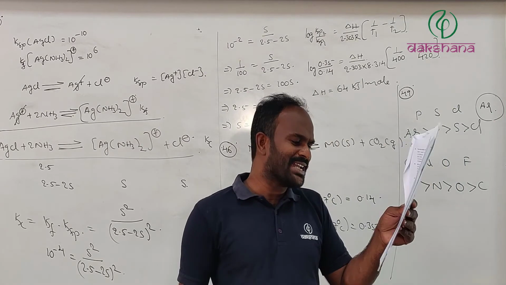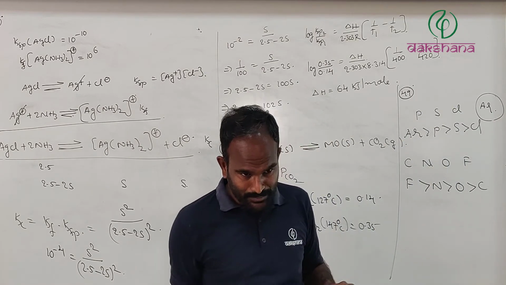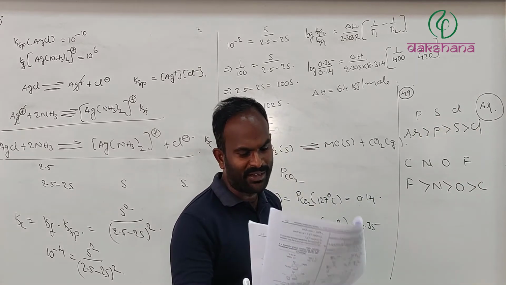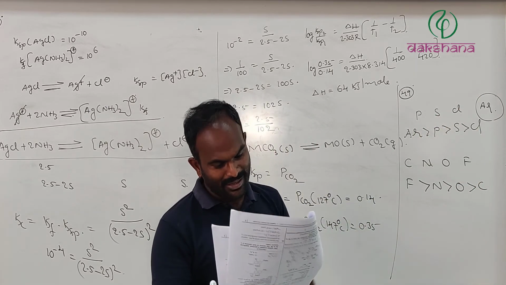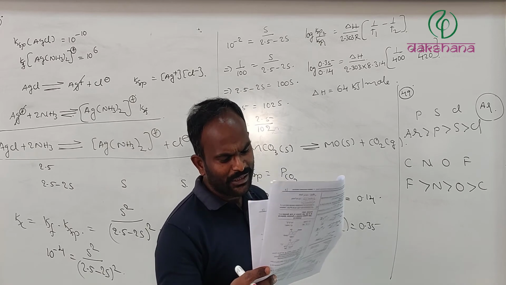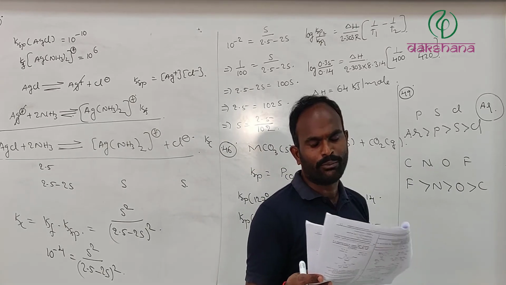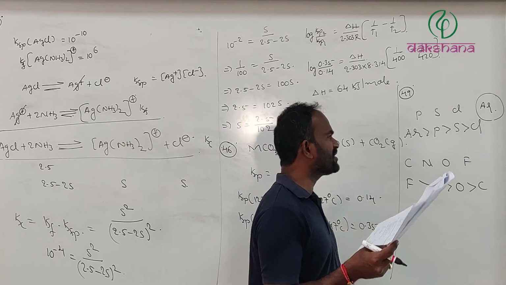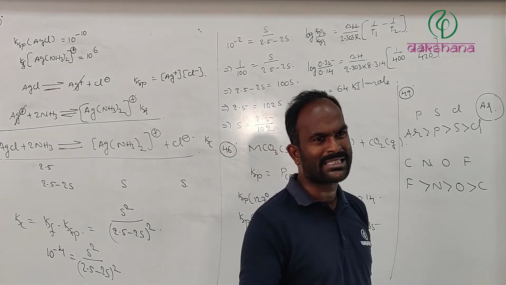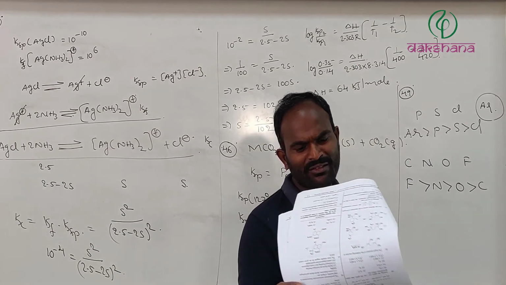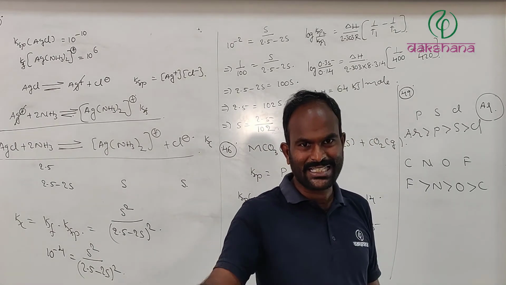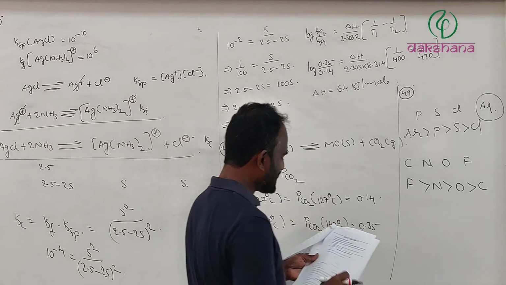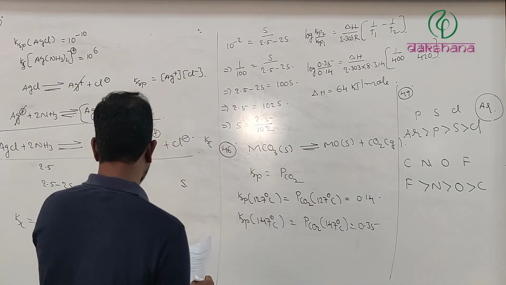Increase in magnitude of the first electron gain enthalpy. As we all know, sulfur is having more electron gain enthalpy when compared with oxygen, therefore that is wrong. Increase in electronegativity. Fluorine is having the highest, no doubt about it, but chlorine is not the second one. When compared with chlorine, oxygen is having more. Fluorine, according to the Pauling scale, has 4.0, whereas oxygen has 3.6. Chlorine has only 3.0. Hope you all know these values, right?